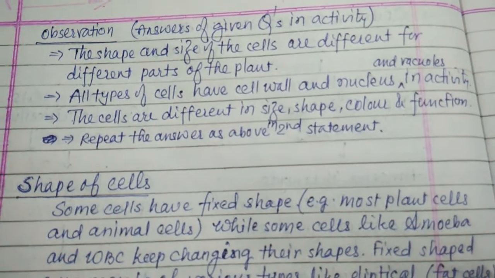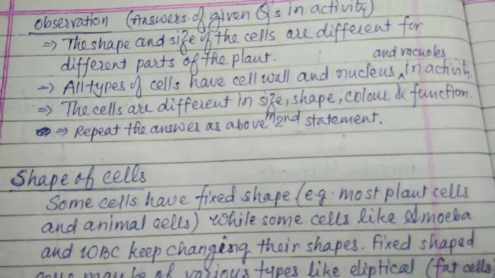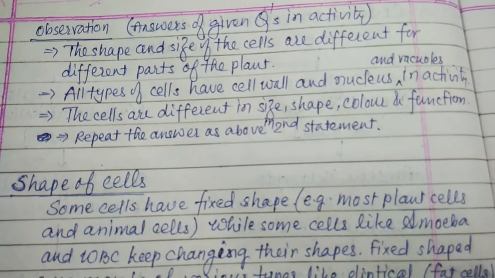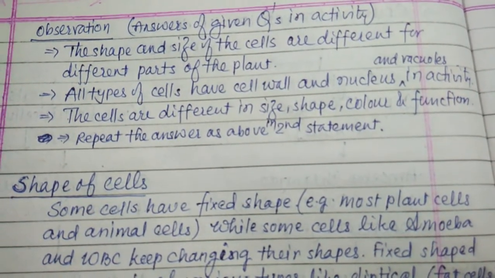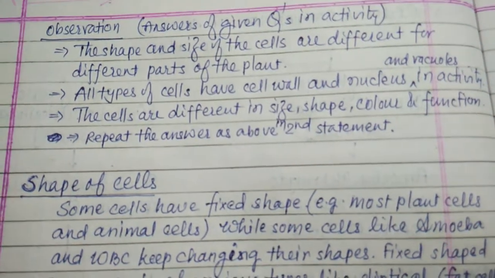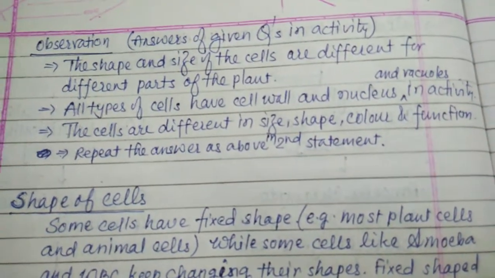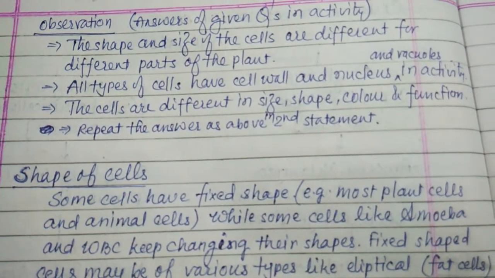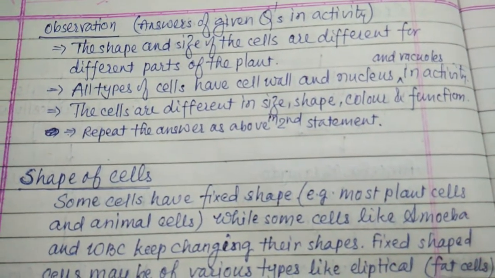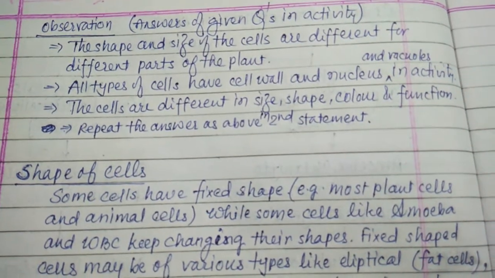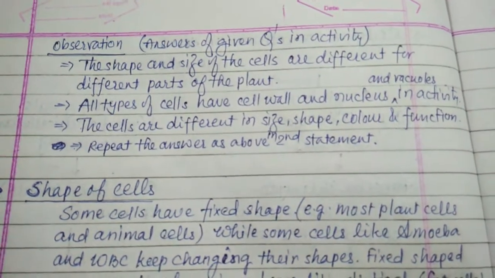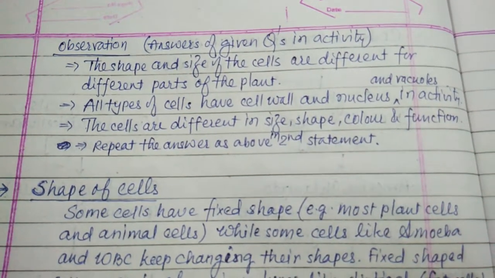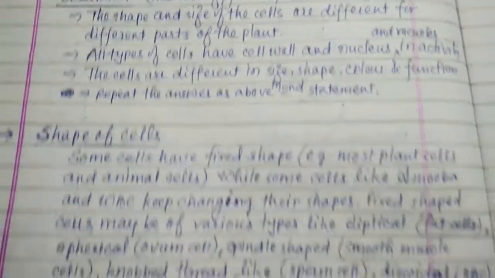In the activity, under the microscope, we have seen three major organelles: cell wall, nucleus, and vacuoles. The cells are different in size, shape, color, and function. Repeat the other question, whose answer is the second statement.